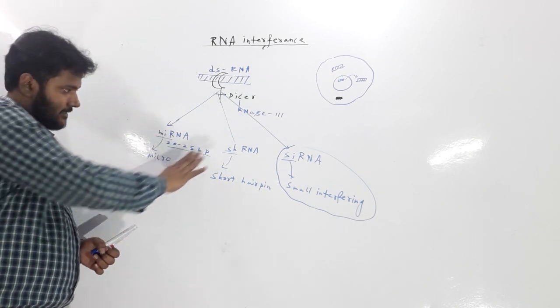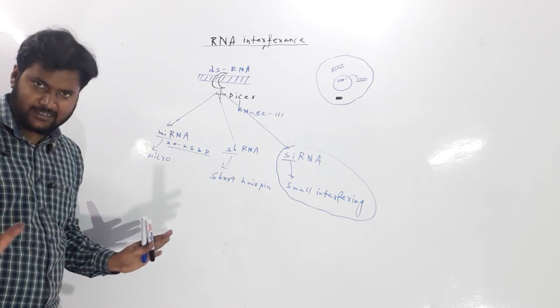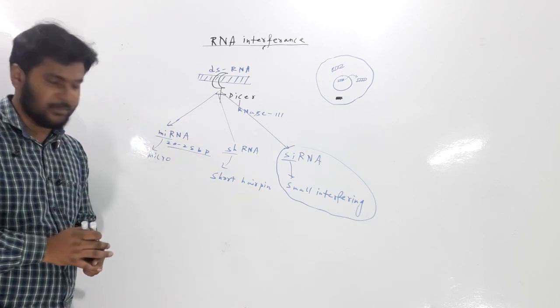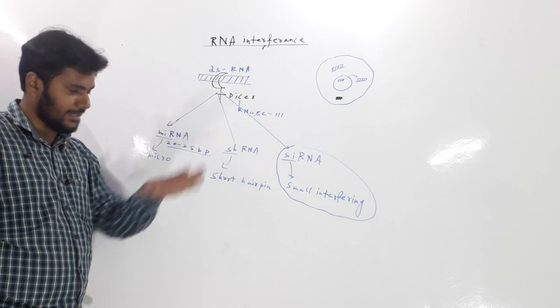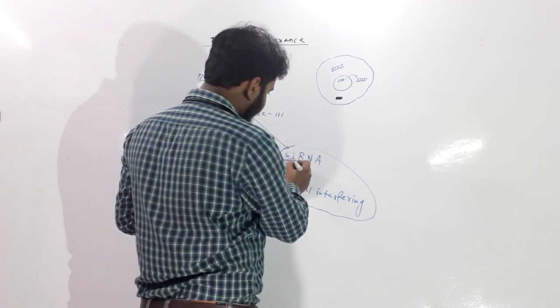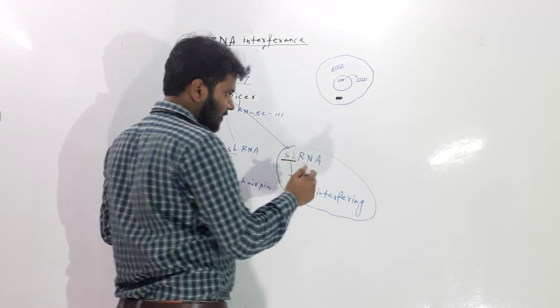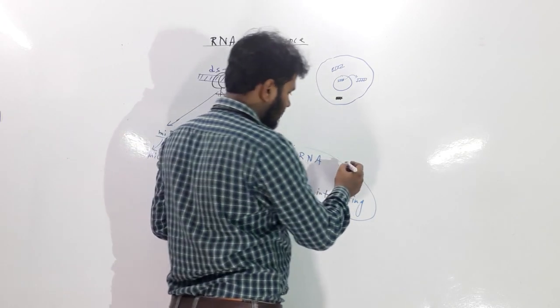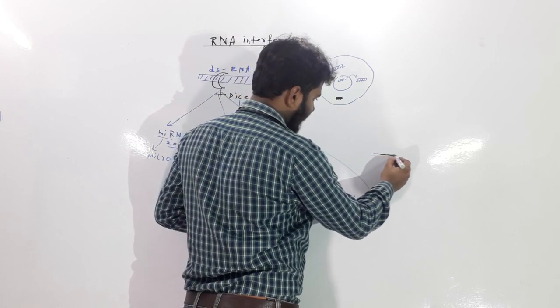miRNA also does it, shRNA also does it, but the procedure is different. We will discuss only the method used by siRNA. This siRNA is a small fragment 20 to 25 base pairs long.